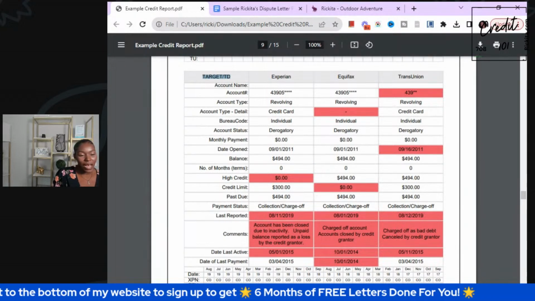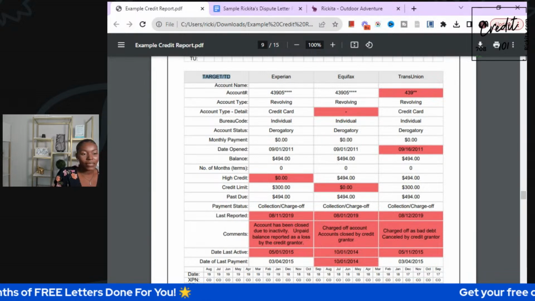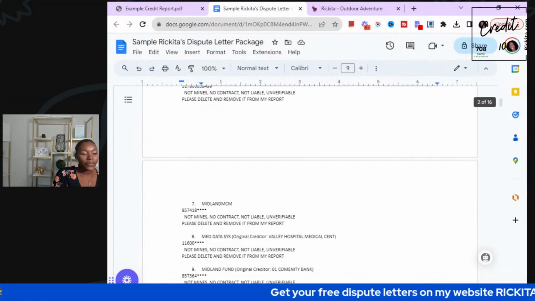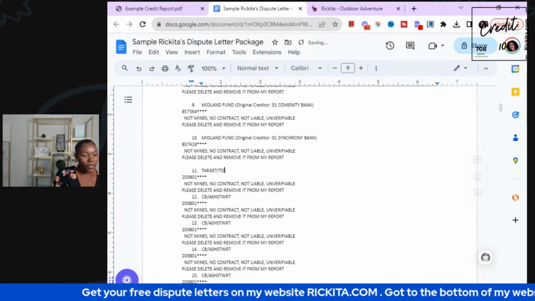Another thing too, I didn't talk about this too much. I'm going to continue to copy and paste this, but I want to talk about what you guys can do also while you're doing this. You send out these letters, right before you send out these letters. So the most important thing that I found is, remember I told you all I had to send out those letters to the credit bureaus.